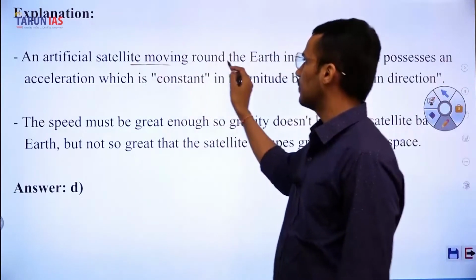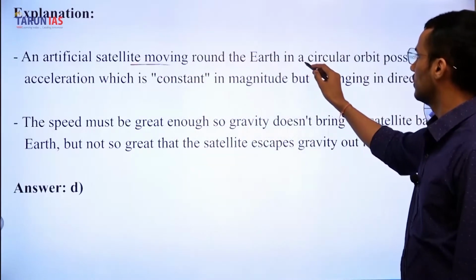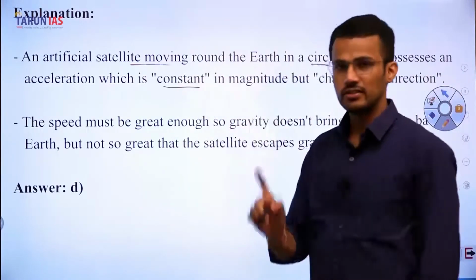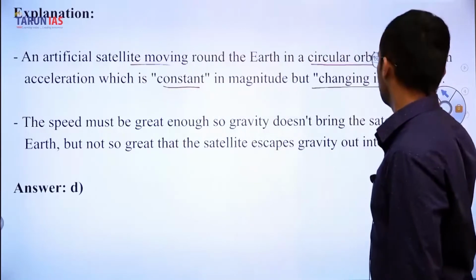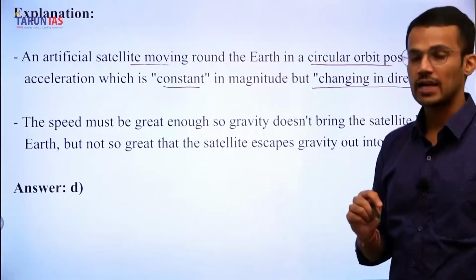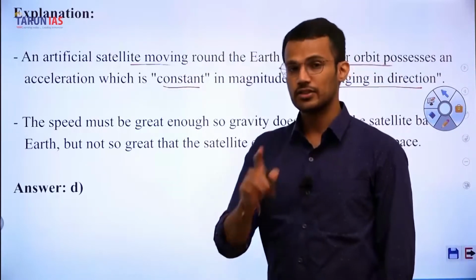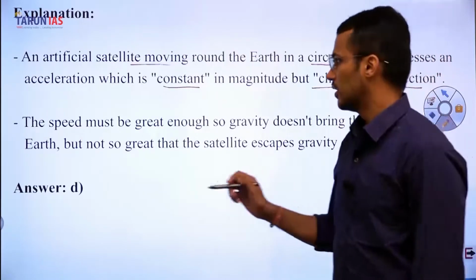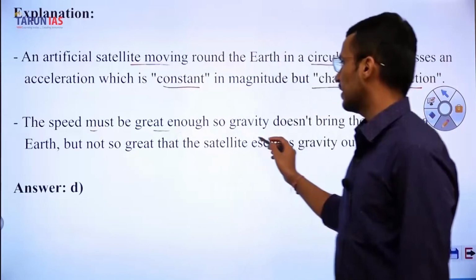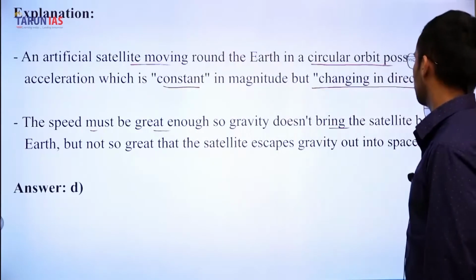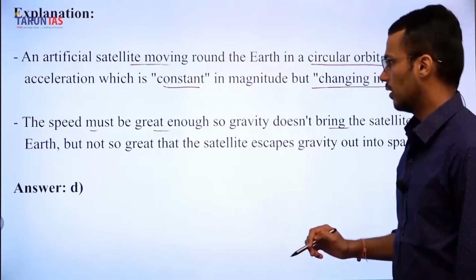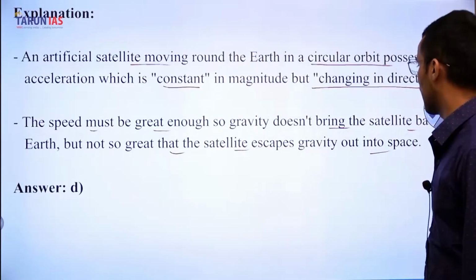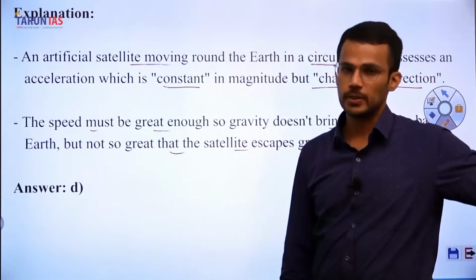An artificial satellite moving around the Earth in a circular orbit possesses an acceleration which is constant in magnitude, but changing in direction. So the acceleration of the satellite is constant, but its direction keeps on changing continuously. The speed must be great enough so gravity doesn't bring the satellite back onto the Earth, but not so great that the satellite escapes gravity out into space.